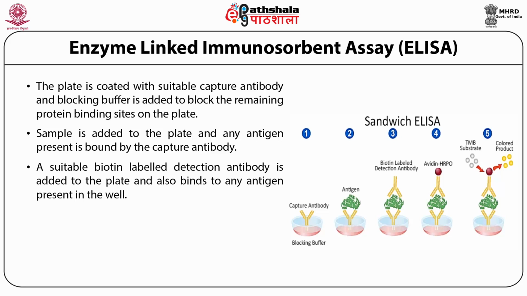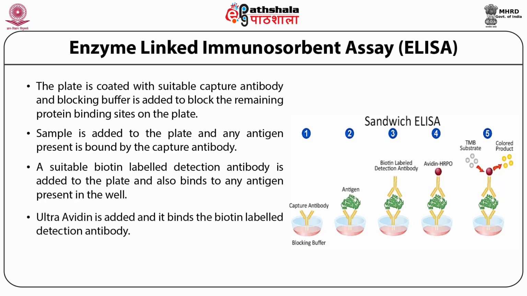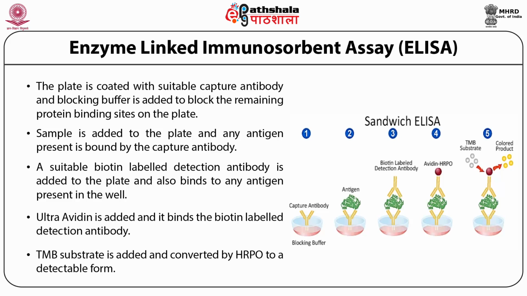A suitable biotin labeled detection antibody is added to the plate and also binds to any antigen present in the well. Avidin can be added and it binds the biotin labeled detection antibody. TMB substrate is added and is converted to a colored product which is measured or detected.